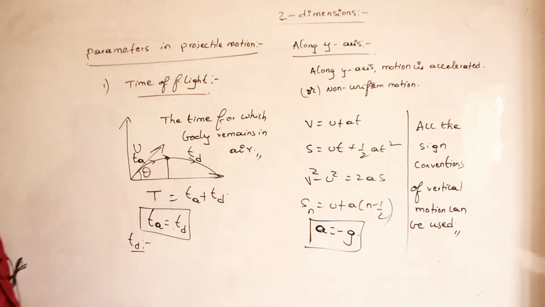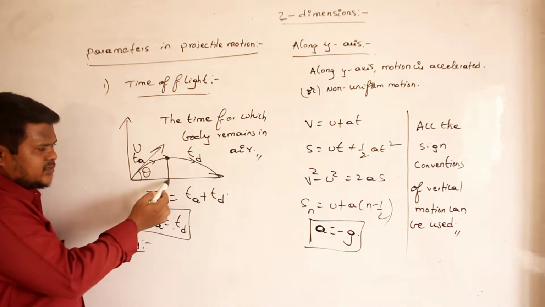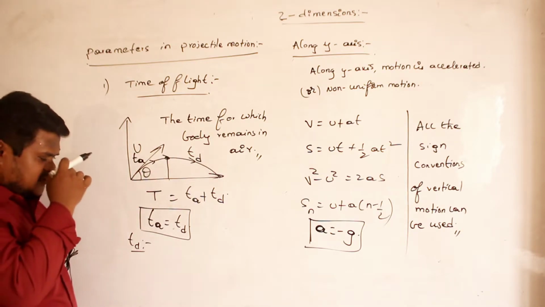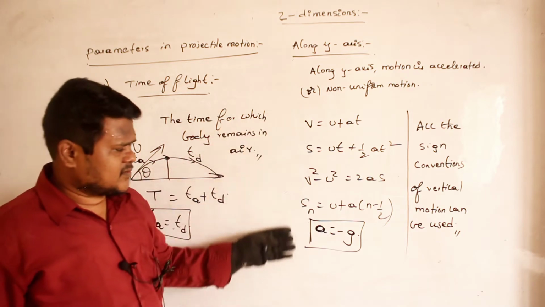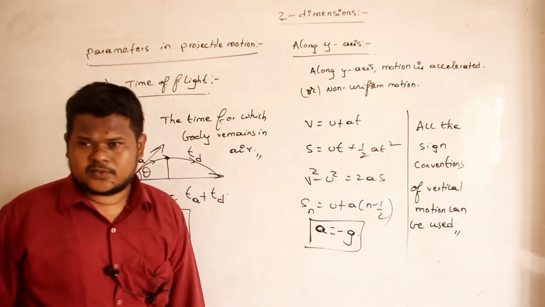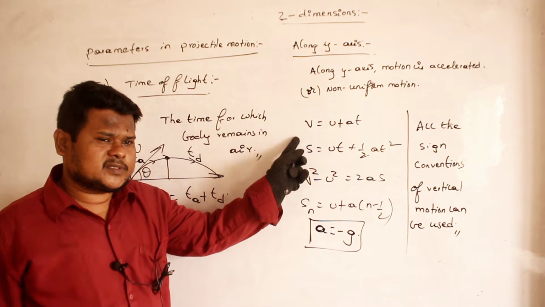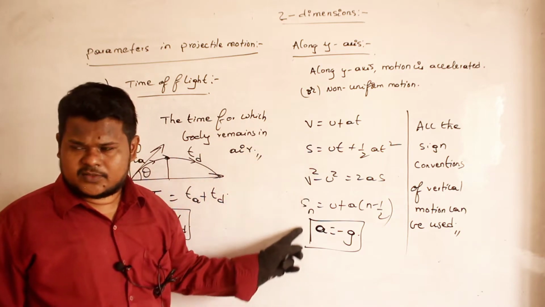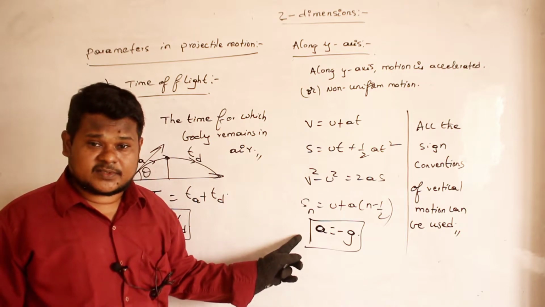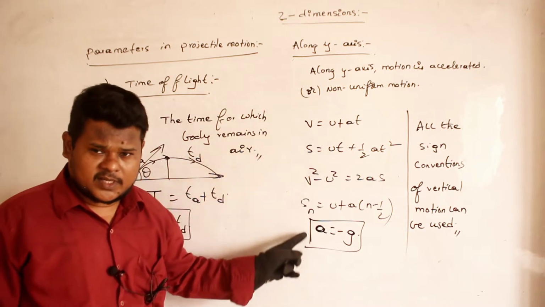Okay, ma? Time of descent. What is meant by time of descent? The time taken to travel from maximum height to ground. That is called time of descent. So which equation will I use? I will use any one of these equations, ma? Clear? I will try to use this equation: v is equal to u plus at. So if I am using v is equal to u plus at, then it means I am trying to do an equation along the x-axis, or along the y-axis? Along the y-axis only, no? Because these are the equations along the y-axis only.